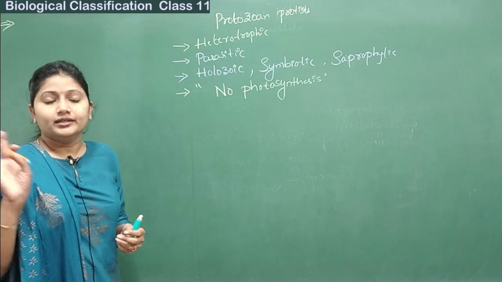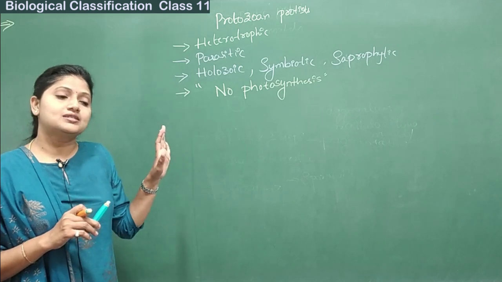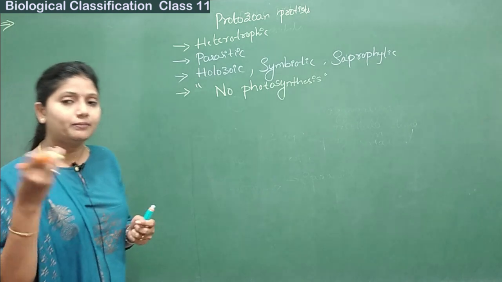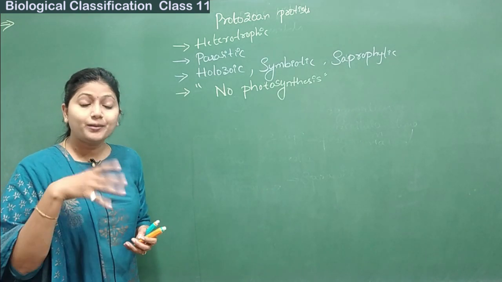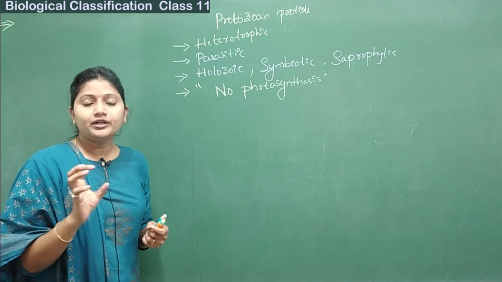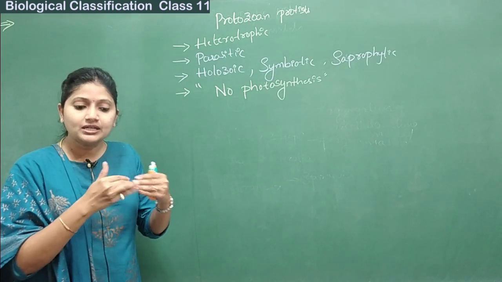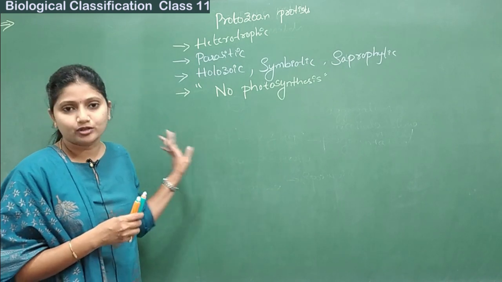Fine. Then these organisms have various locomotory organs. There are a few organs or appendages which help in the movement of these organisms, and based on the type of organ which helps in movement, the protozoan protists are classified into several groups. So we will see a few important groups now.